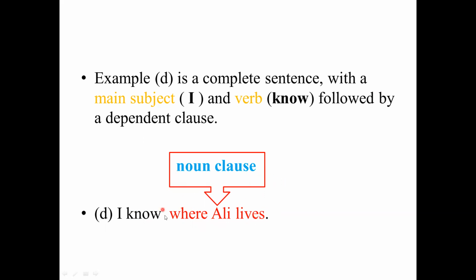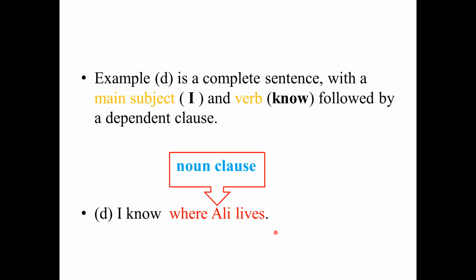I know where Ali lives. So where Ali lives is a noun clause. In the previous point, if you remember, we talked about "where Ali lives" being an incomplete sentence. That means it is a subordinate, or let's say dependent, clause.